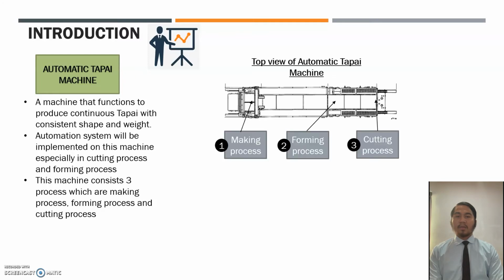This is a top view of automatic tapai machine. The first process is making process. This process is to mix all tapai ingredients to produce tapai. Then the tapai will be transferred by conveyor to forming process. This process is to form tapai into circular shape. And the last process is cutting process. This process will cut the tapai into desired weight. And then the tapai is ready for packaging.